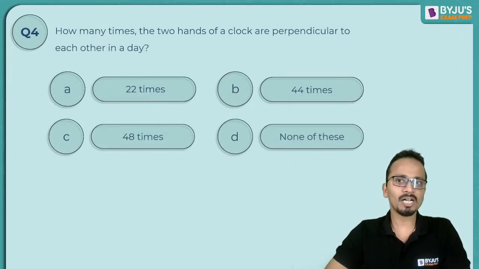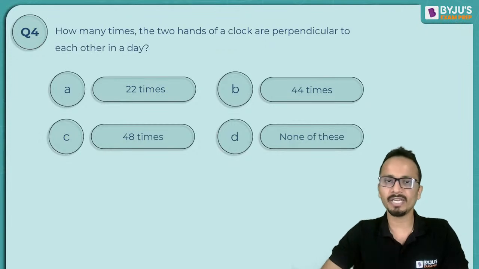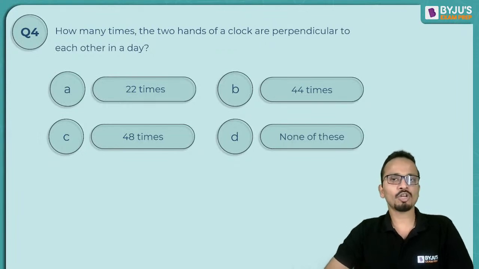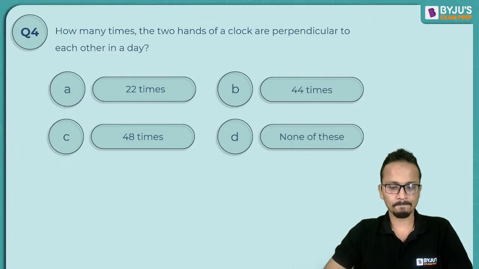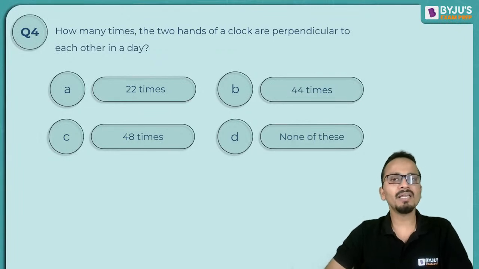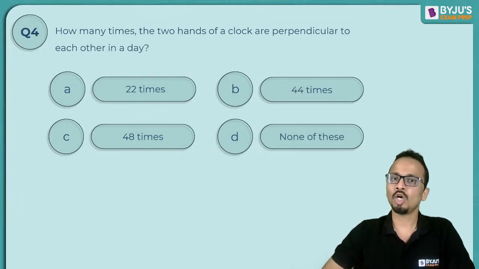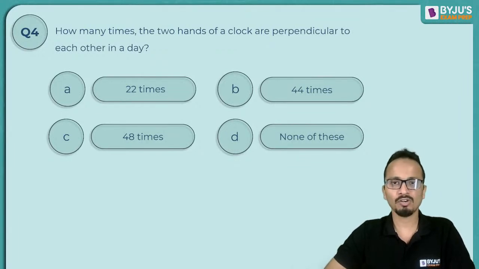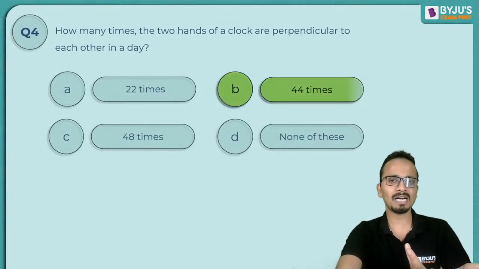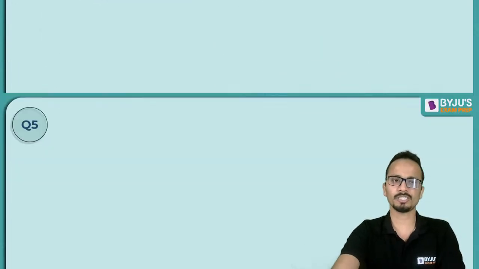A straightforward question, like I told you. How many times are the two hands of a clock perpendicular to each other in a given day? Yes, all of you can give me an answer for this. So in one complete day, every angle except 0 and 180 degrees will be made 44 times. We have already seen that. So yes, the correct answer will be 44. So directly mark kar sakte hain, no need to do any calculations for this, right?